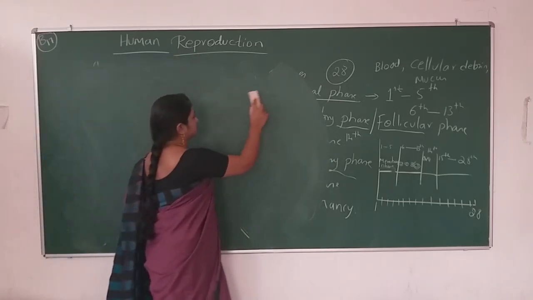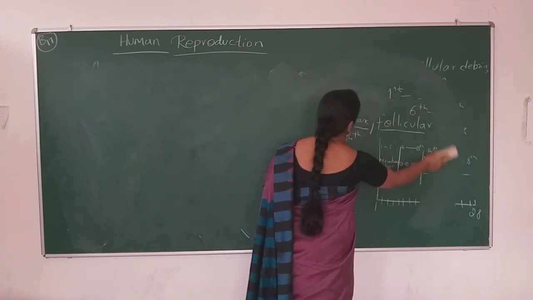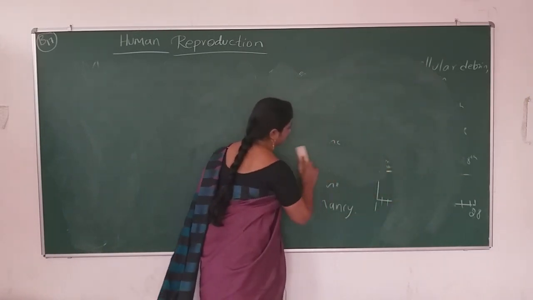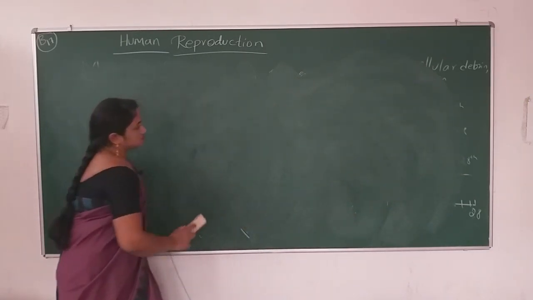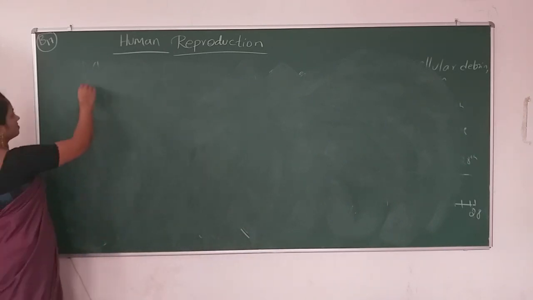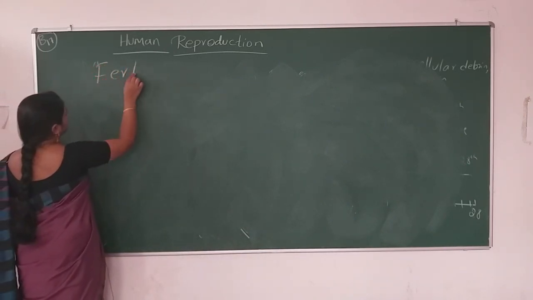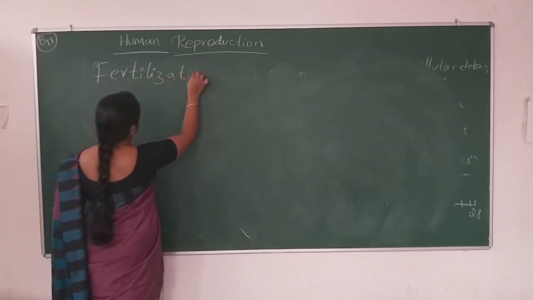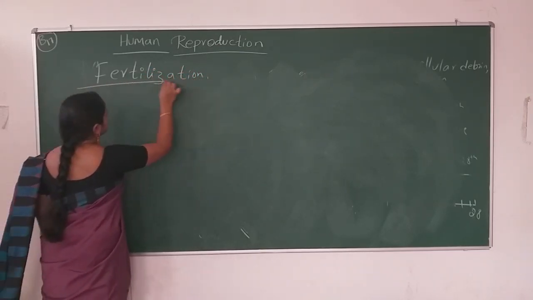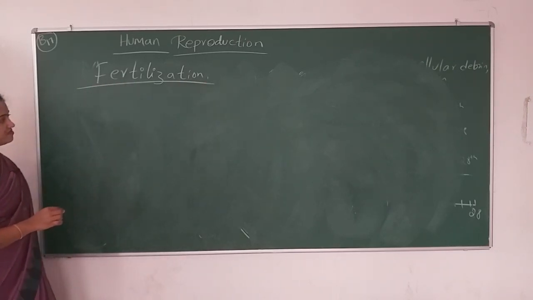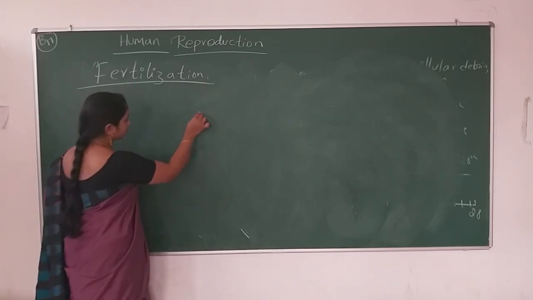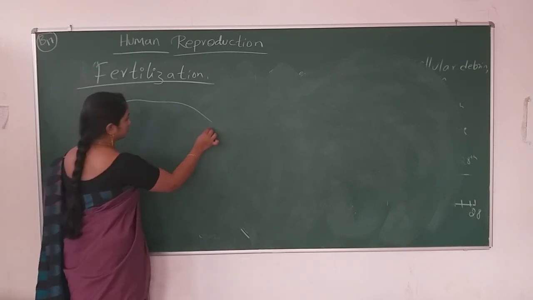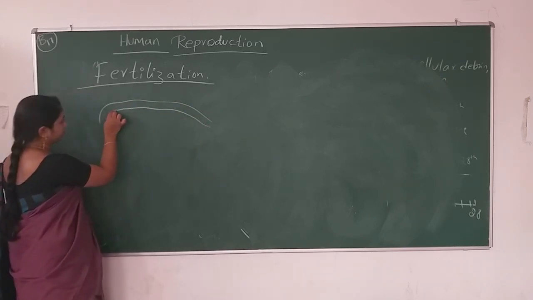So which concept are we in now? We are in the concept of fertilization. Let me draw the female reproductive tract again to explain the fertilization.